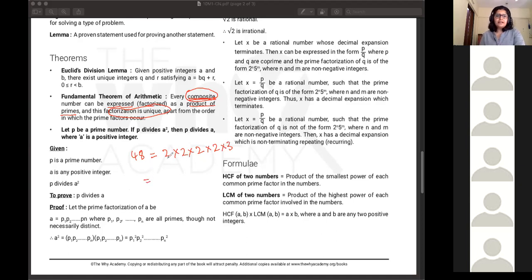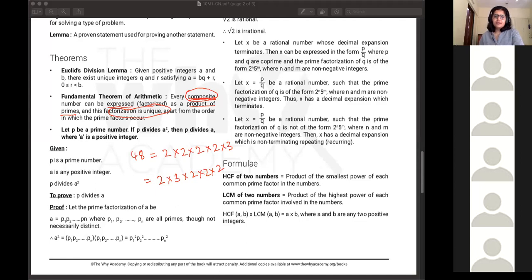Now, if I write it in a different order, same factors but different order, 2 into 3 into 2 into 2 into 2, will I get a different number or the same number? Same number.